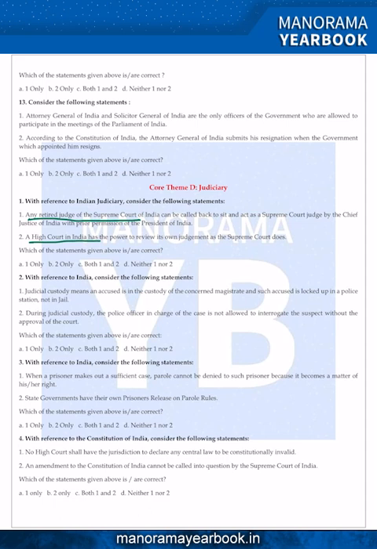If you look at the first statement, the Chief Justice of India can request a retired judge of the Supreme Court or a retired judge of a High Court to act as a judge of the Supreme Court for a temporary period, and he can do so only with the previous consent of the President of India. Such a judge is entitled to the allowance as the President may determine. So the first statement is correct.